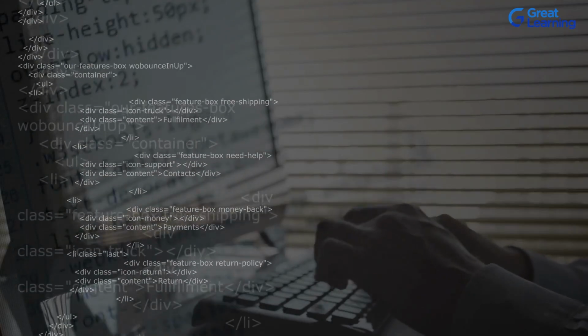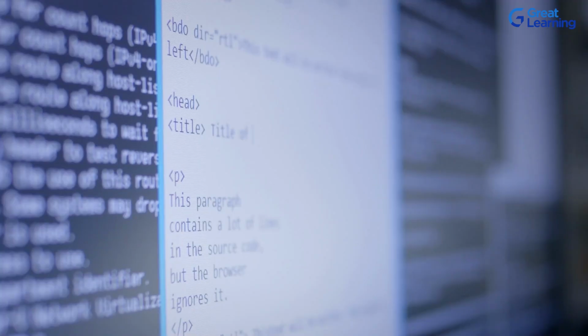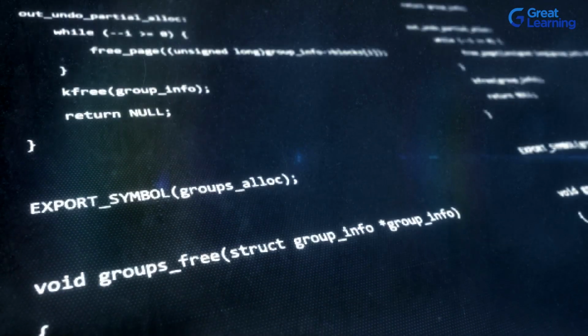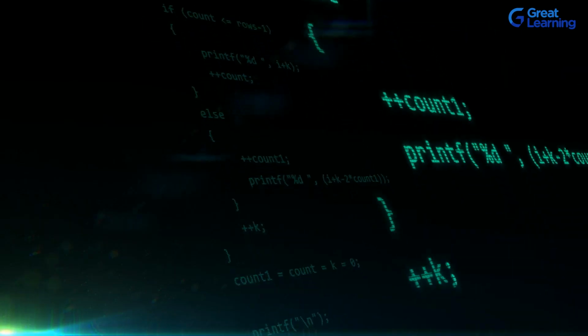Now, many of our students have suggested that we bring up a video on one of the most important OOPS concepts named polymorphism and explain its working. So we at Great Learning decided to come up with a video on understanding and analyzing the concept of polymorphism in Java. So without wasting much time, let's begin.